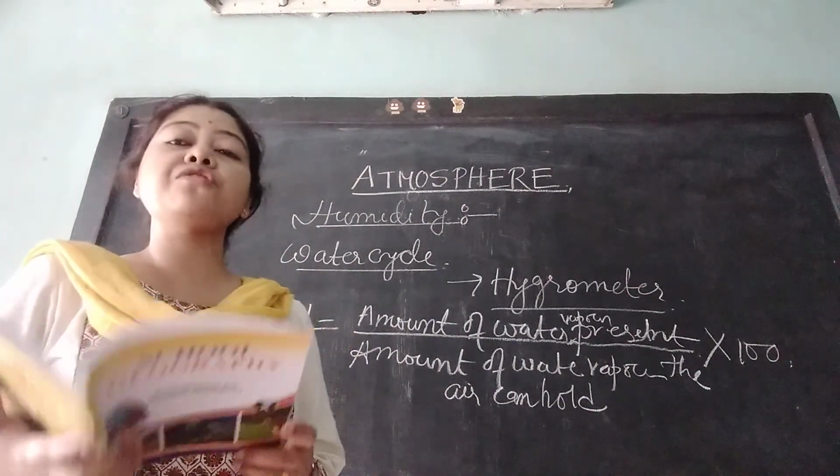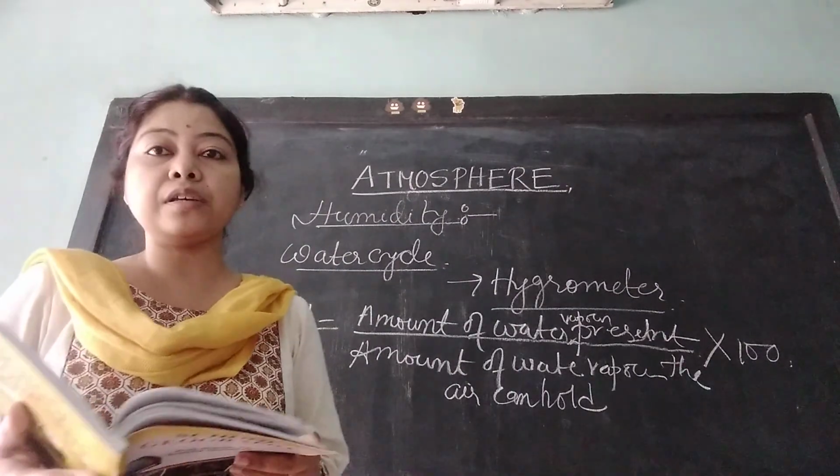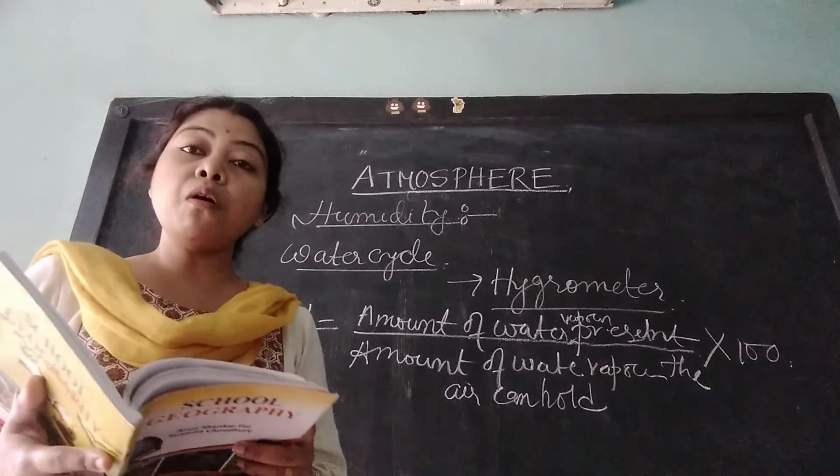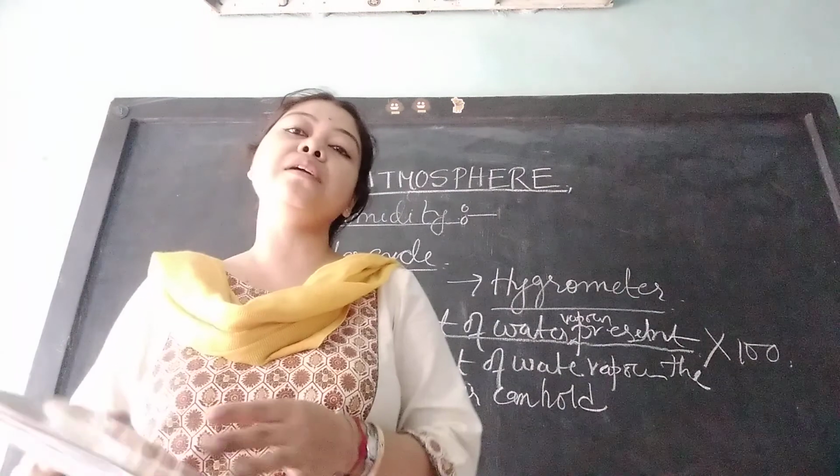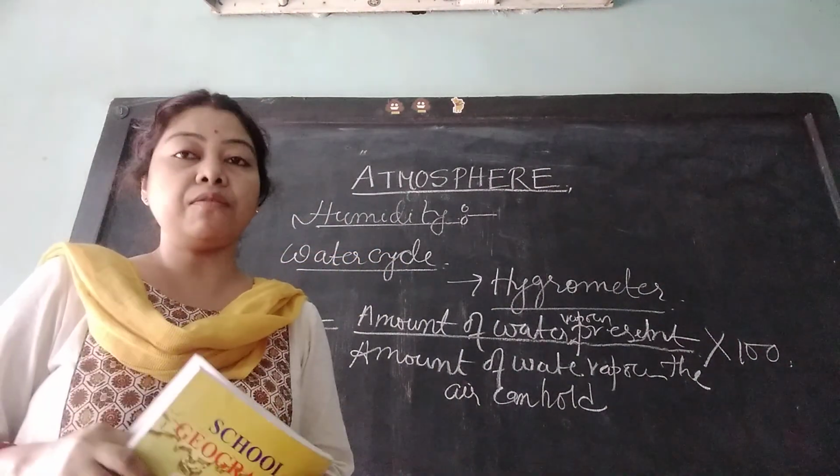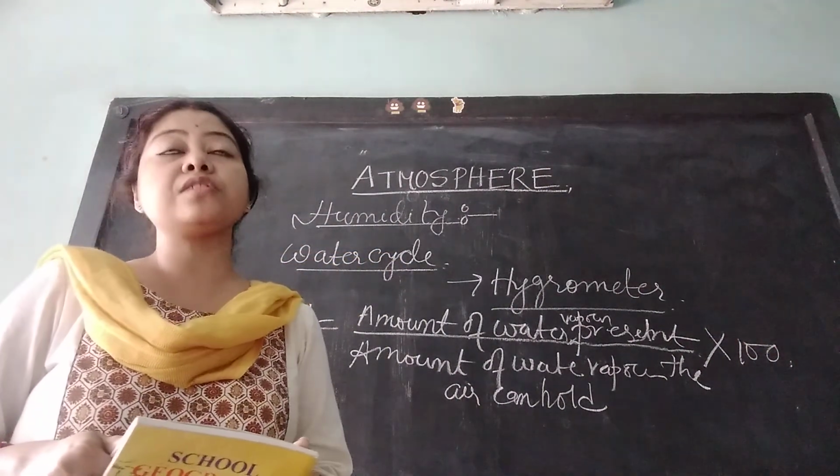So from this page we will read what is condensation, what is dew, what is fog, smog and what is cloud, and what is the unit of measuring cloud cover. The unit of measuring cloud cover is octa.